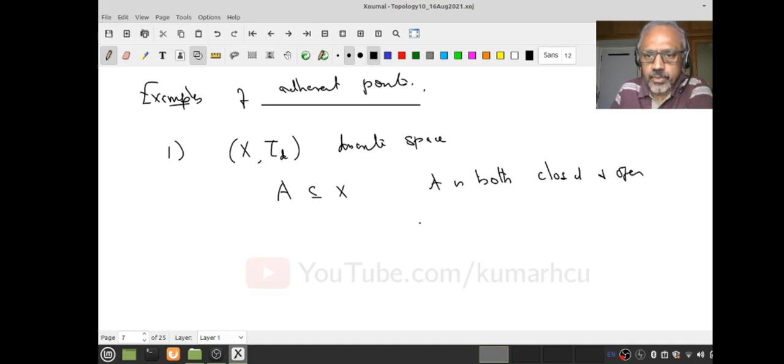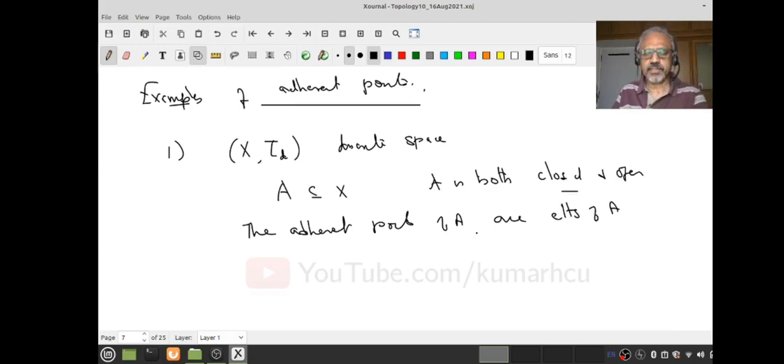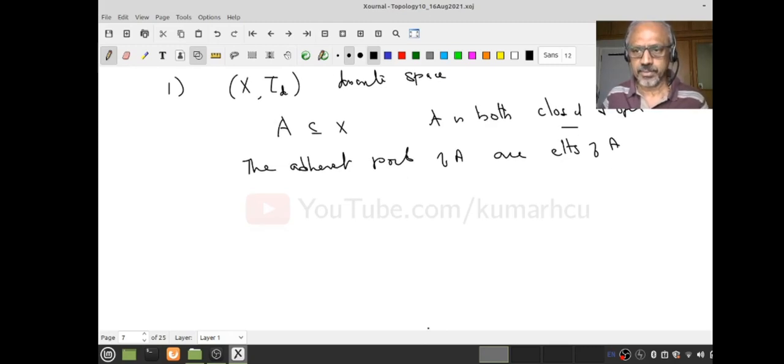Therefore, the only adherent points of A are elements of A, because A is closed, and by the last lemma, any adherent point of a closed set must be an element of A.